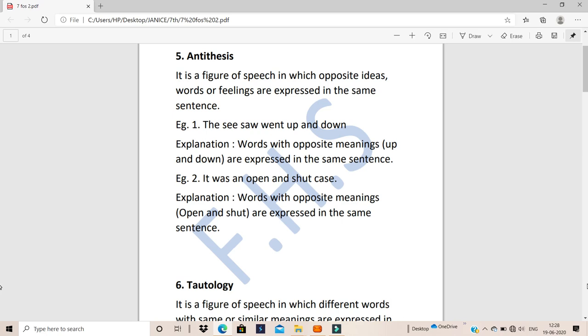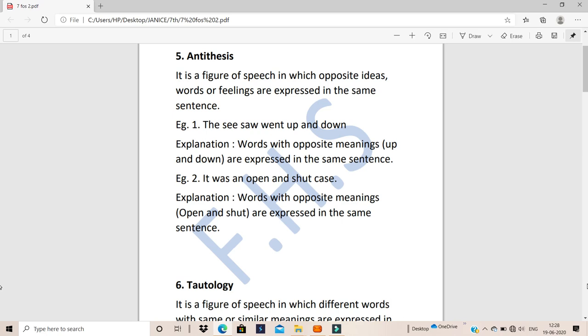So in antithesis, this is exactly what we mean, that you have two words with opposite meanings or ideas or even maybe feelings, angry and happy or happy and sad. These will be in one sentence. Okay, so let's look at the first example.